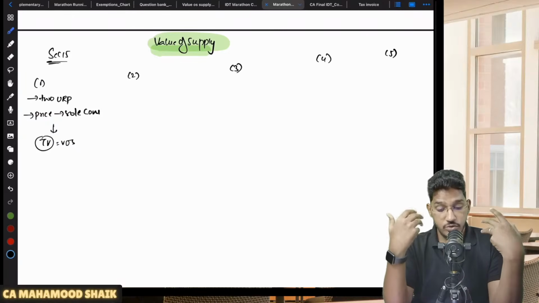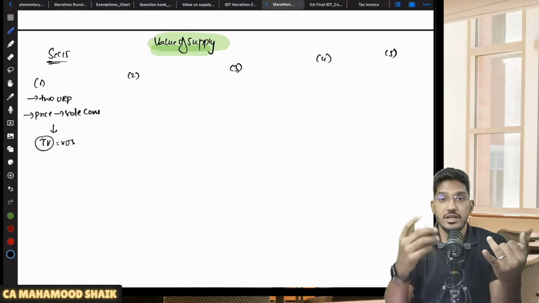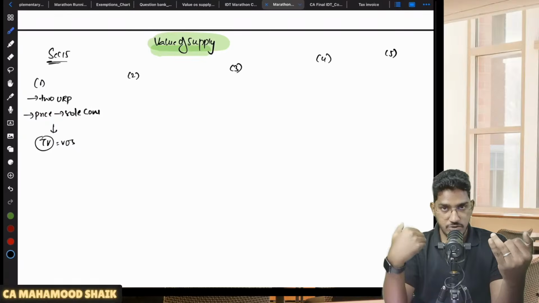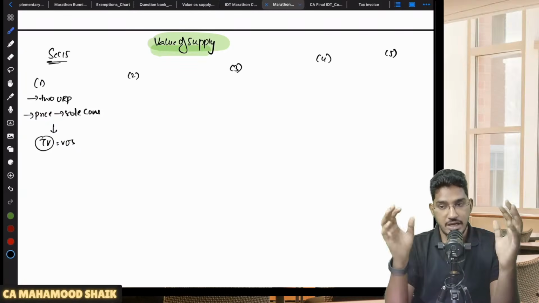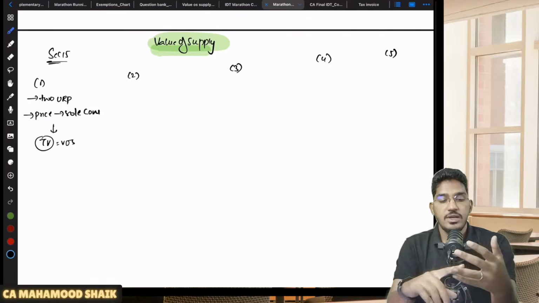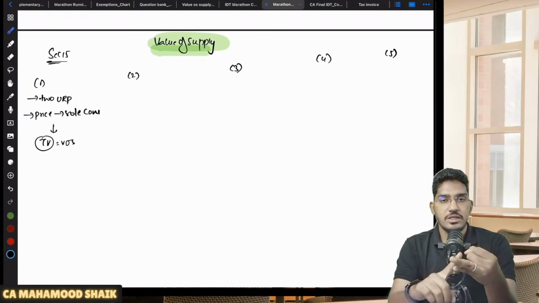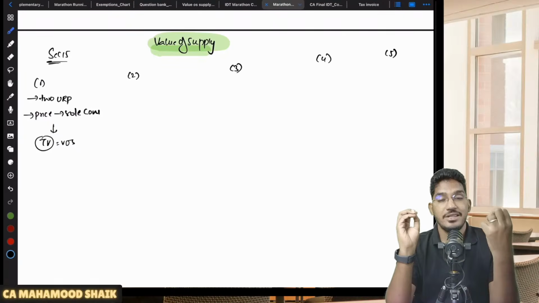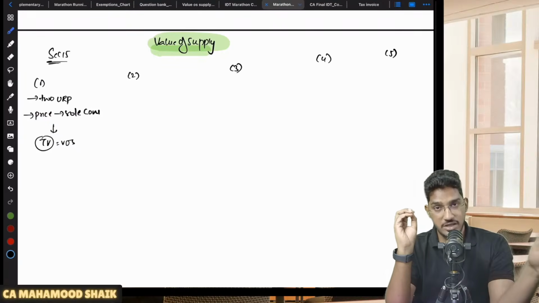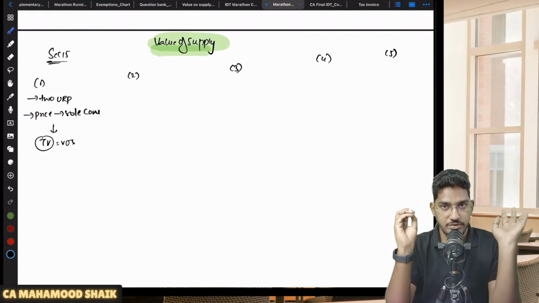Or if I have to go to the technical definition, they say that transaction value means price paid or agreed to be paid in relation to the supply. Whatever price has actually been paid, or whatever price is agreed to be paid in relation to the supply, that I call a transaction value. So if the transaction is happening between two unrelated persons and price is the sole consideration, then whatever price has been paid or agreed to be paid in relation to that supply, you start with it. That will be considered as value of supply. Clear? That's what 15 subsection 1 says.